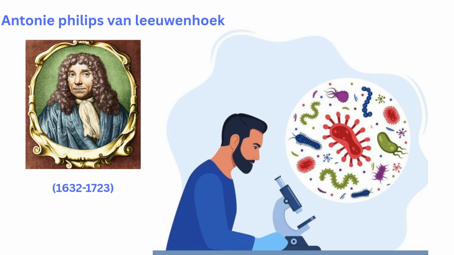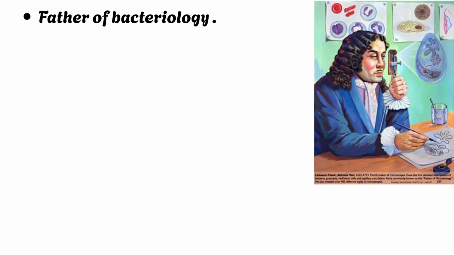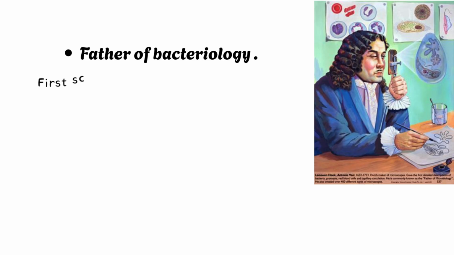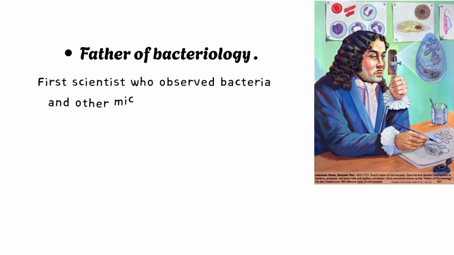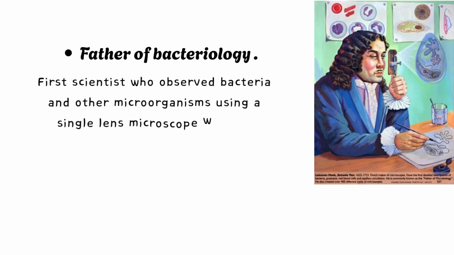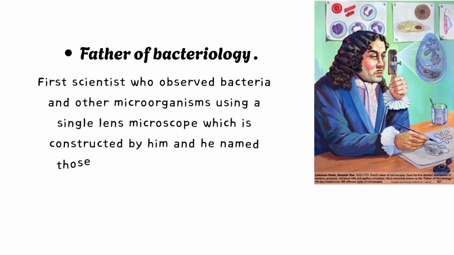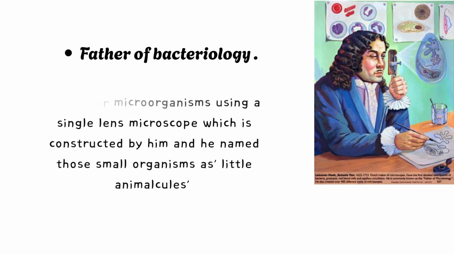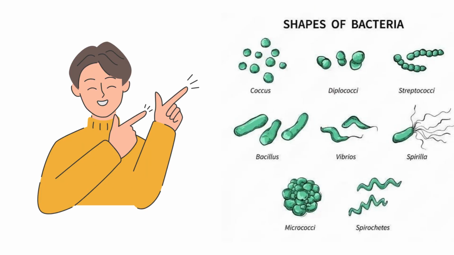So we start with Antony van Leeuwenhoek, from 1632 till 1723. He was known as the father of bacteriology. He observed bacteria and other microorganisms in a single cell microscope which was constructed by him. He named those small organisms little animalcules. He also described the different shapes of bacteria such as coccal, bacillary and spiral. These basic shapes of bacteria we will discuss in detail in the next lecture.